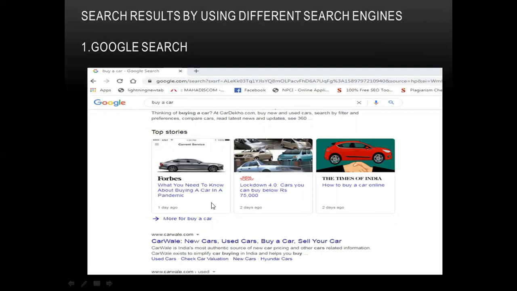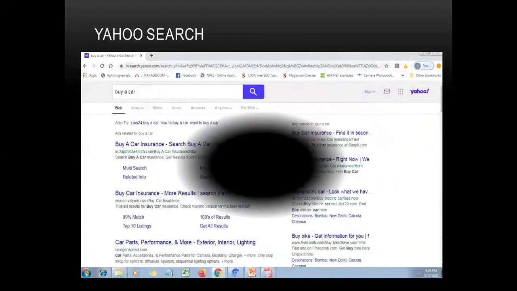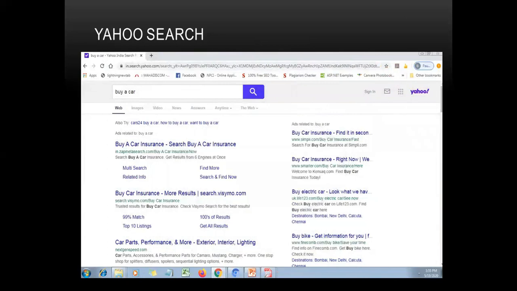So here it is, this result. Now let's check in the same way. If you go ahead with a Yahoo search, will it give you the same result? Now check, you are in the Yahoo search, you have typed the same words, that is buy a car. Is it giving you the same result?